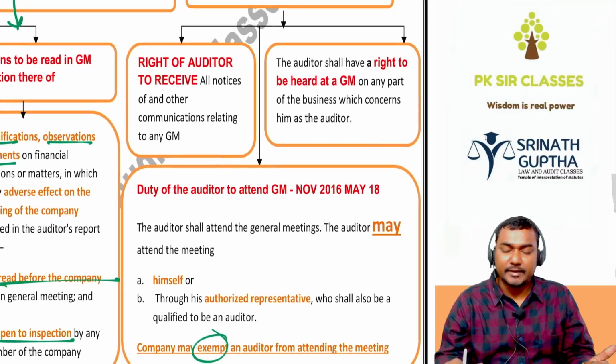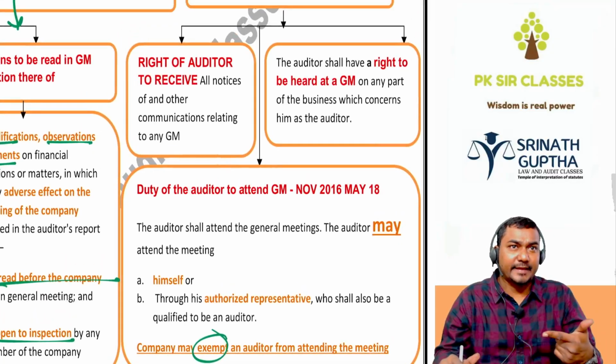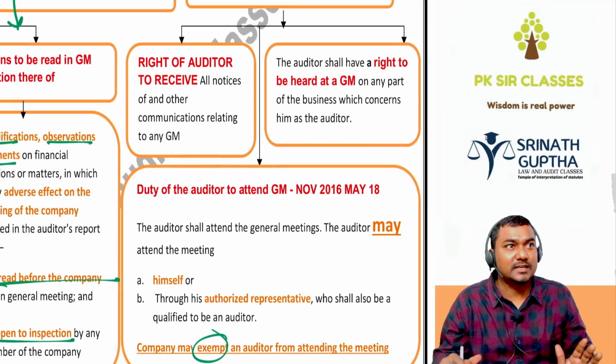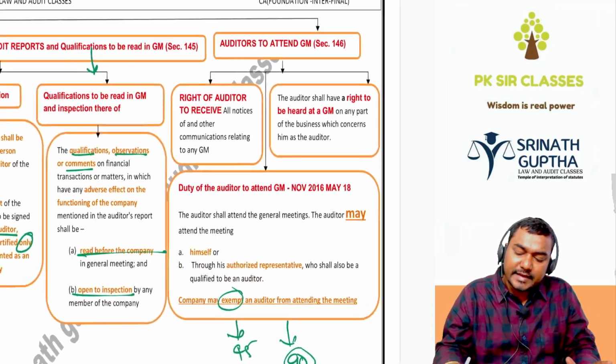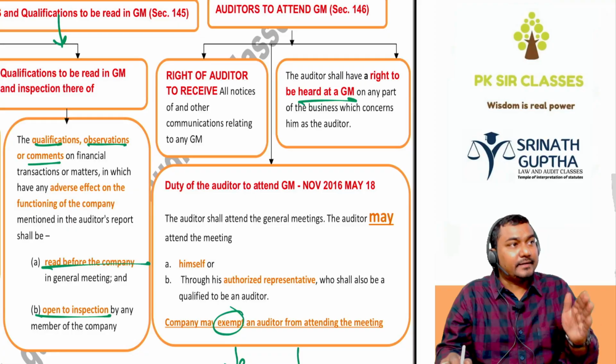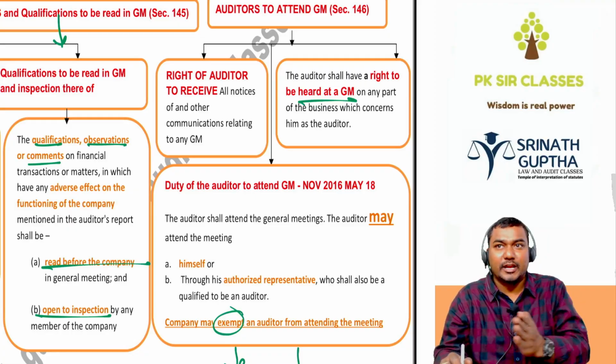So who can attend the general meeting? The auditor himself or through his agent, who is a qualified CA in practice, generally a partner of the firm in case of a partnership firm. He has the right to be heard at the general meeting relating to any matter relating to financials.